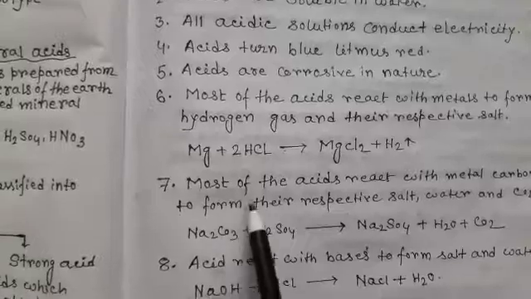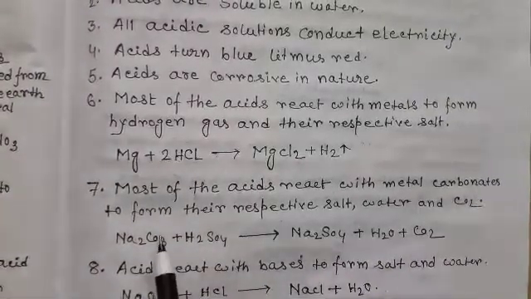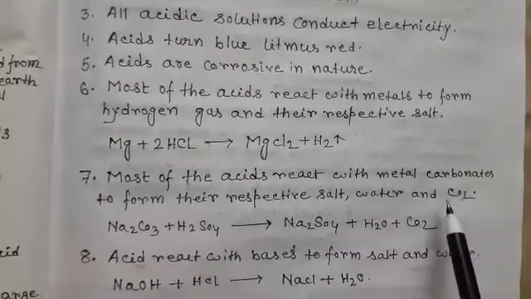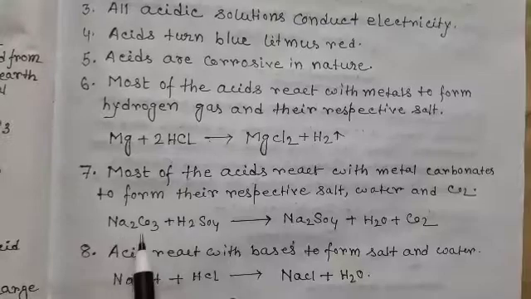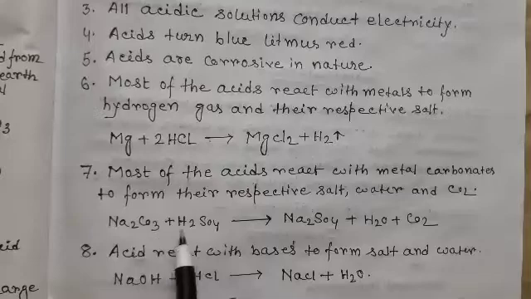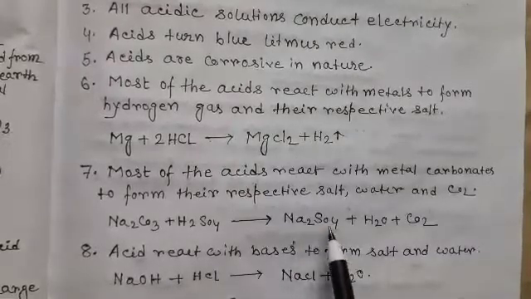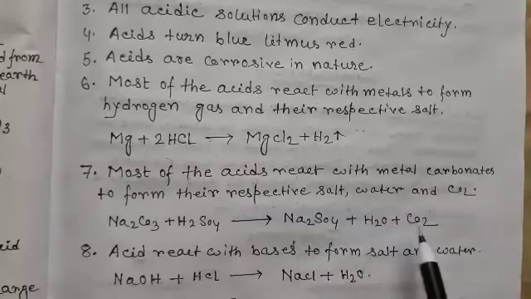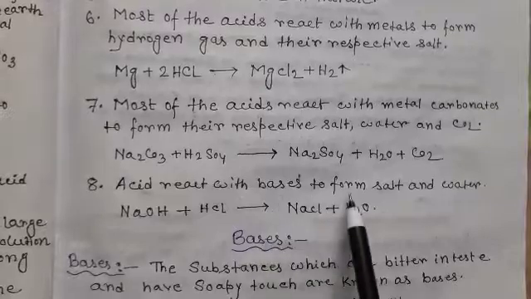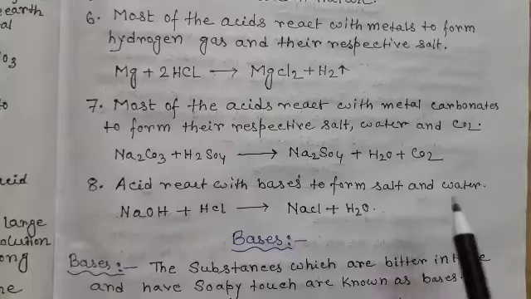Next, most of the acids react with metal carbonates to form their respective salt, water and carbon dioxide. Here one example is given, that is sodium carbonate, which is a metal carbonate. Sodium is the metal, and sodium carbonate reacts with sulfuric acid, it forms a salt, sodium sulfate, that is Na2SO4, water and carbon dioxide. Next, acid reacts with base to form salt and water. That is also called a neutralization reaction.